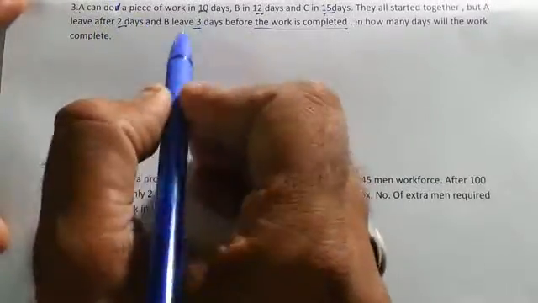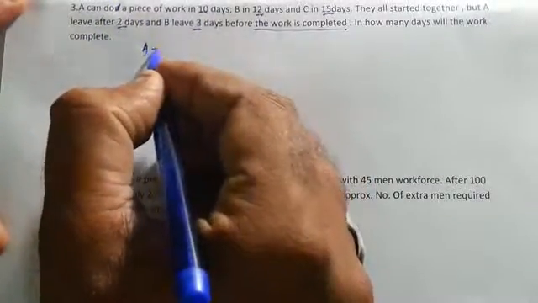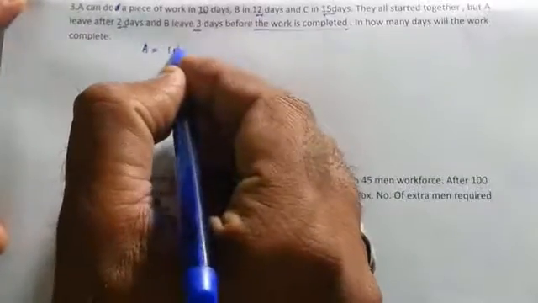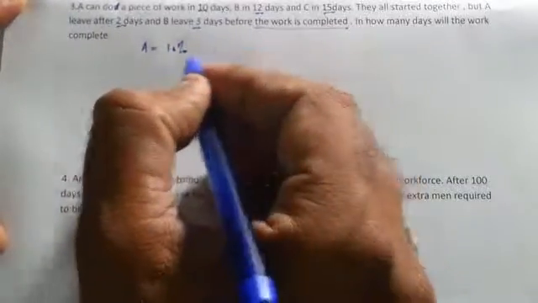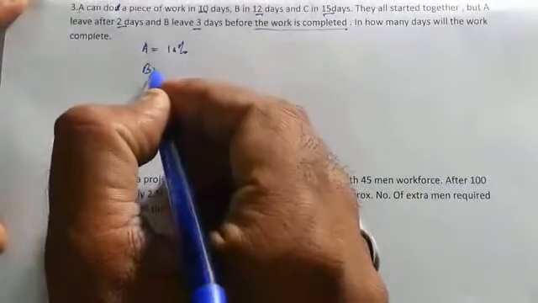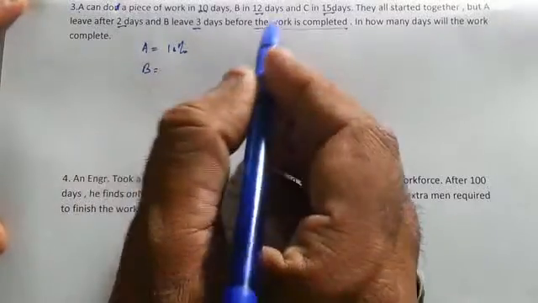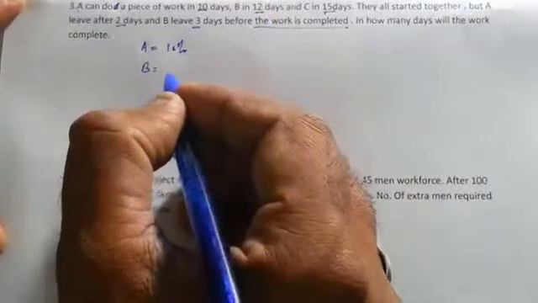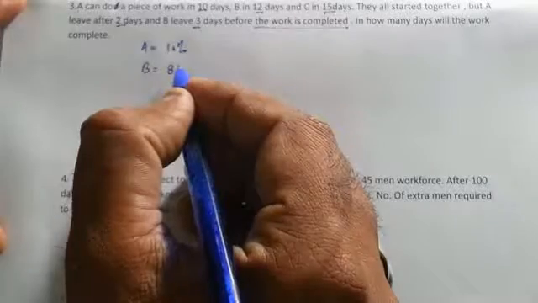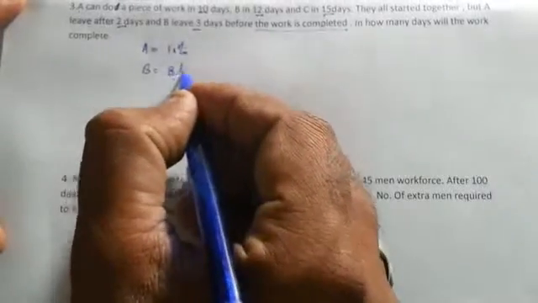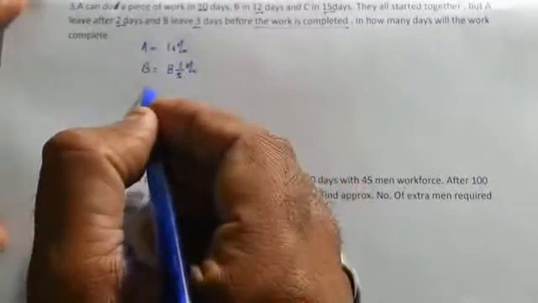A can do a piece of work in 10 days. That means A can do how much percentage work in 1 day? 10% work in 1 day. How much work can B do in 1 day? It is equal to 100 upon 12, which gives us 8 and 1 upon 3%.